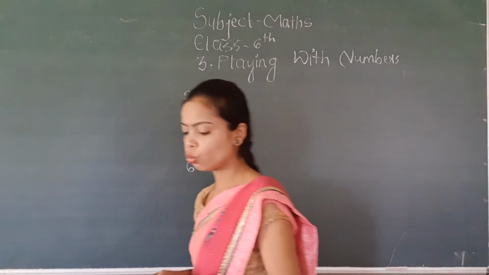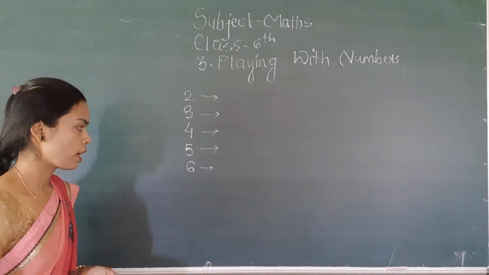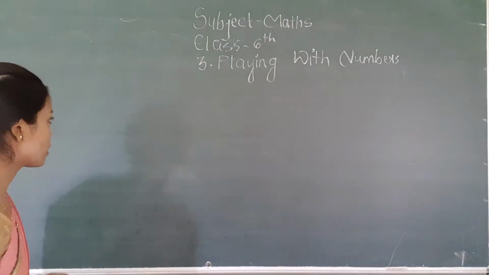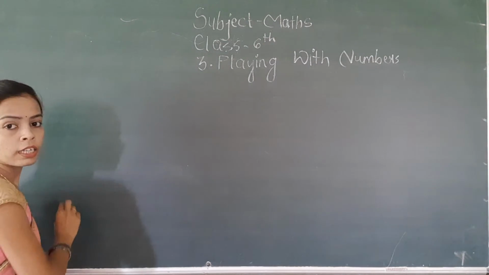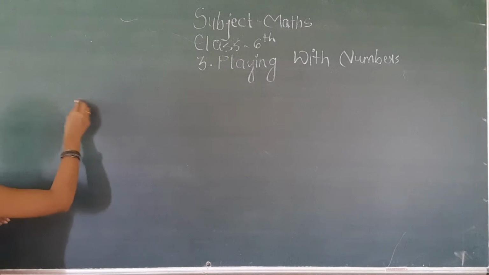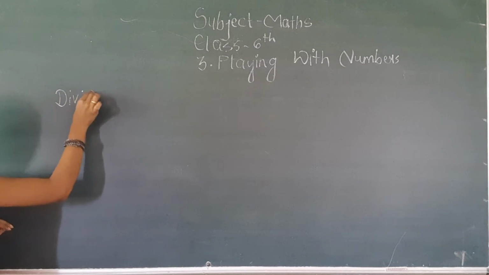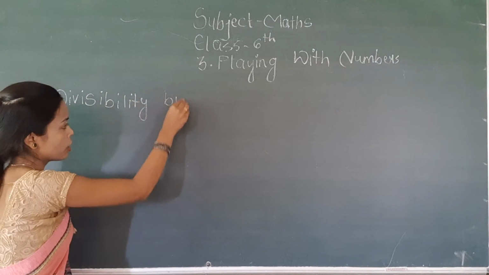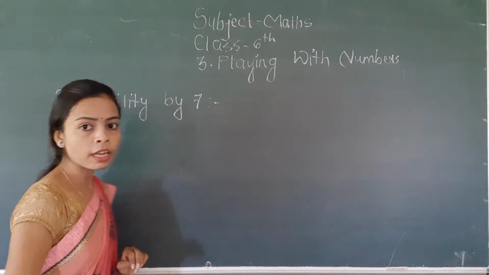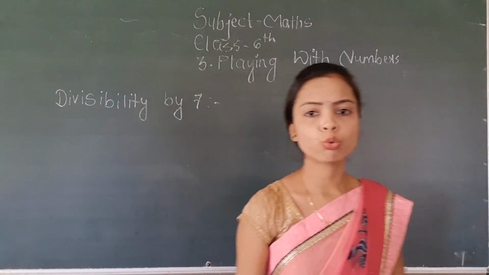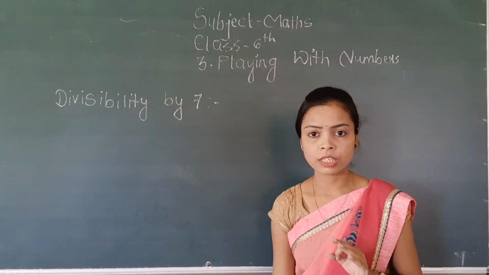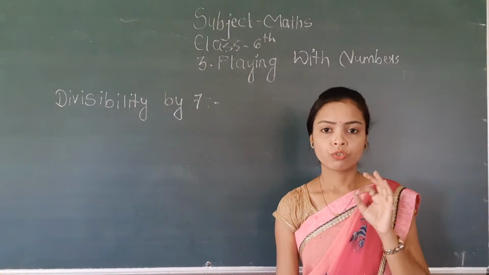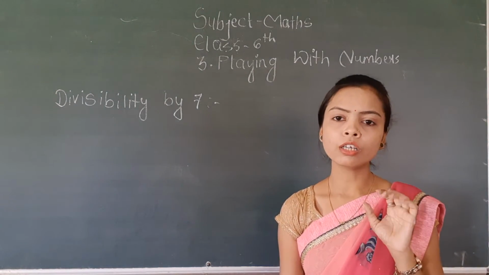Okay, now after 2, 3, 4, 5, 6 we are going to study the divisibility by 7. So if you have to check whether the given number is divisible by 7 or not, then what you have to do? First, double the unit place number.